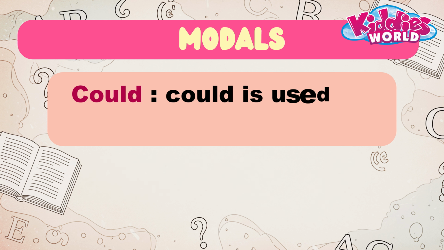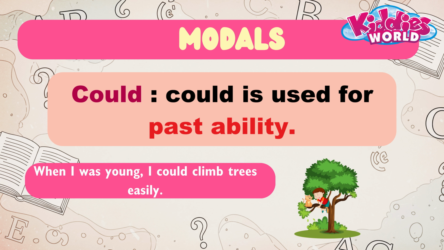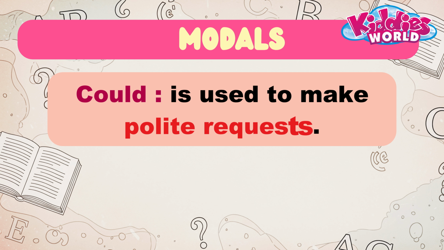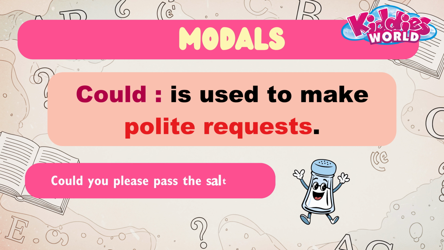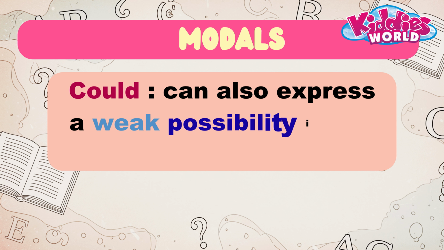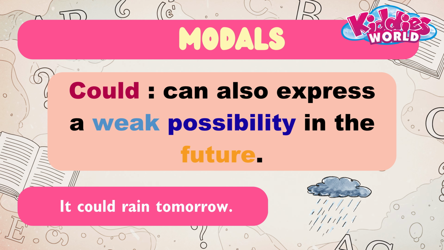Could. Could is used for past ability. Example, when I was young, I could climb trees easily. Could is used to make polite requests. Example, could you please pass the salt? Could can also express a weak possibility in the future. Example, it could rain tomorrow.